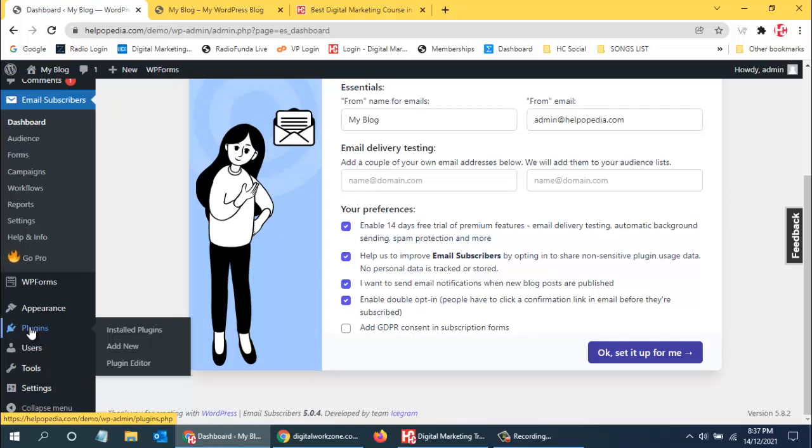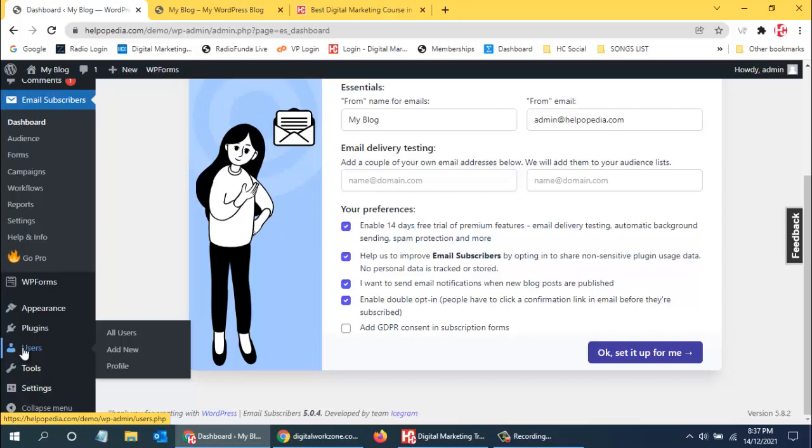So once we come to practical implementation, you will get to see how this works. So that is plugins. And then we have users. Users are basically, if the website is a multi-user website, like say a website like Facebook, which has multiple users, people can register, create an account, and then they can post various things.